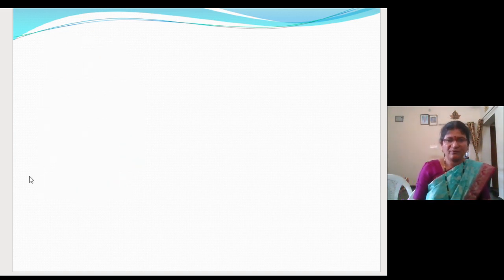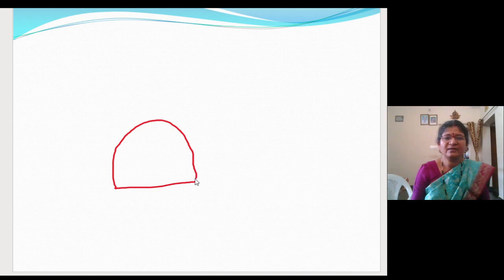Okay. So what I wanted to say is, this is the normal size of the lung. When you breathe in, some amount of air will come inside. That amount of air is the TV, tidal volume.